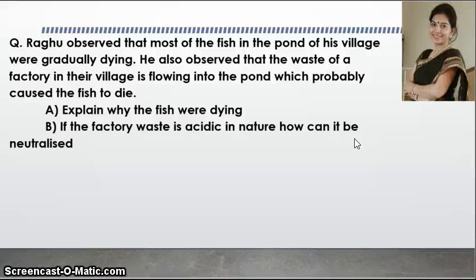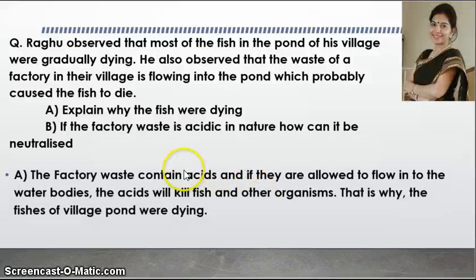As we all know, factory waste contains acids, and if they are allowed to flow into the water bodies, what will happen? The acids will kill the fish, and this was the reason for the death of the fishes. So the factory waste contains acids, and if they flow into the water bodies, the acids will kill fish and other organisms. That is why the fishes of the village pond were dying.